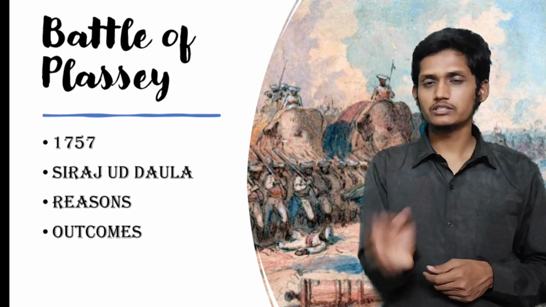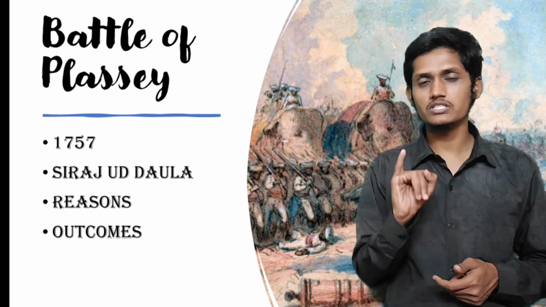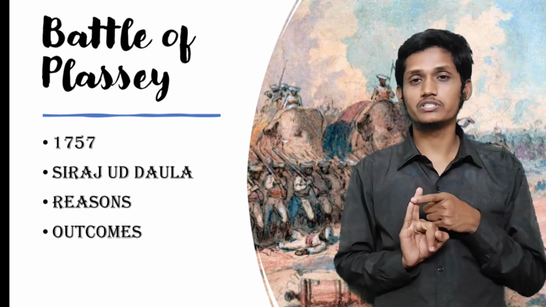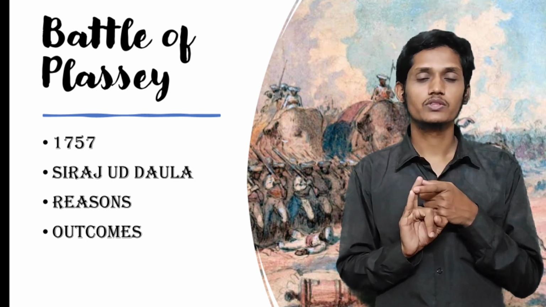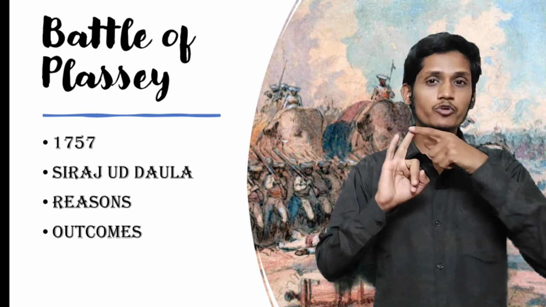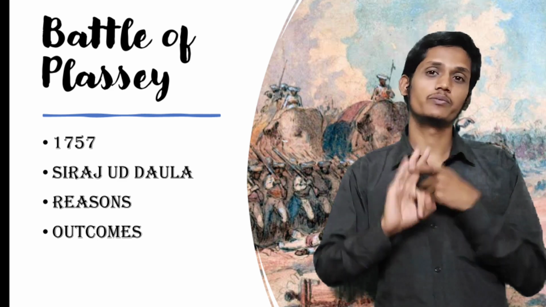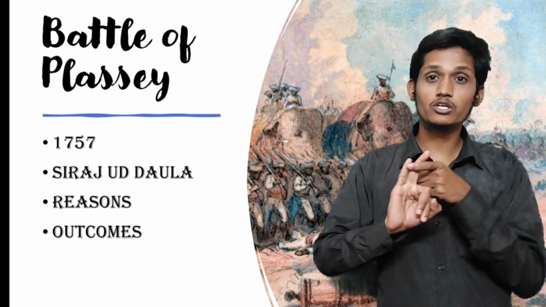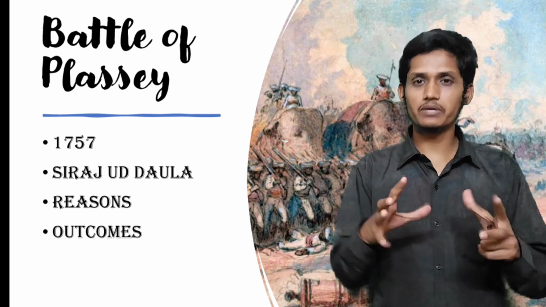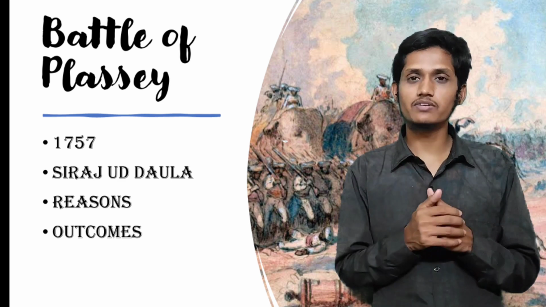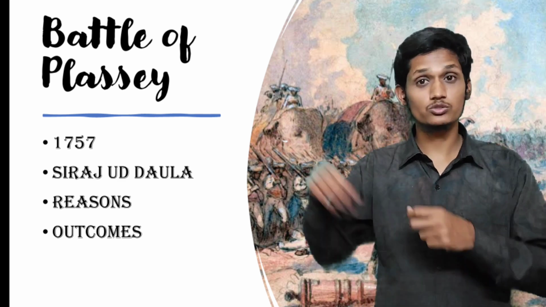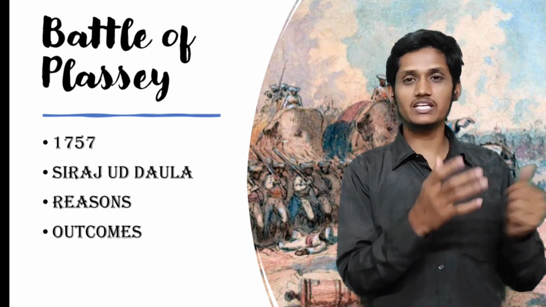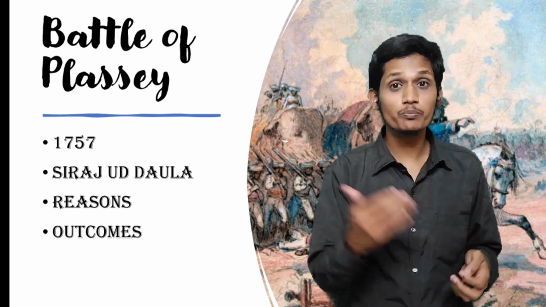Before the Battle of Plassey, there were three reasons. First is the misuse of dastak. Second is the Black Hole tragedy, but before that, the mending of the fort. What did the British do? First, they were misusing the dastak. Second, the mending of the fort. They repaired the fort of Calcutta and kept some cannons there, and they kept all these things in the fort without the permission of the king.